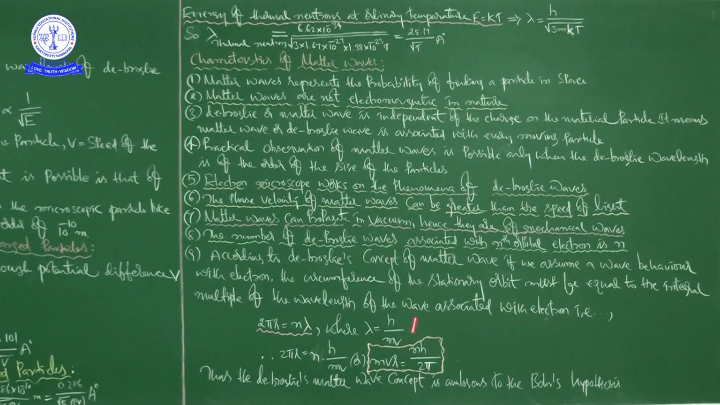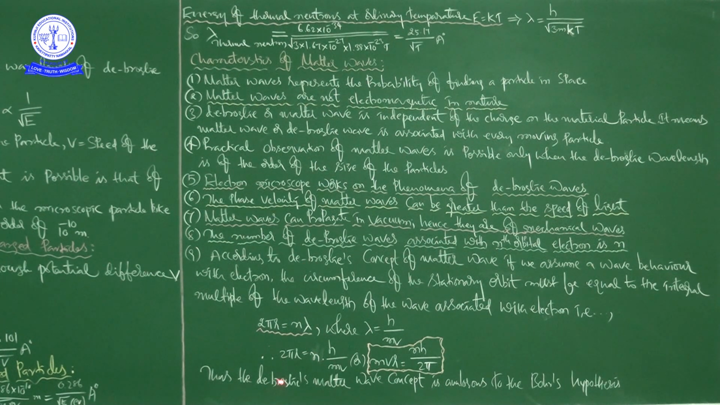If we assume a wave behavior with the electron, the circumference of the stationary orbit must be equal to an integral multiple of the wavelength of the wave associated with the electron. So when this theory is correct, you can write mathematically, 2 pi r is equal to n lambda.